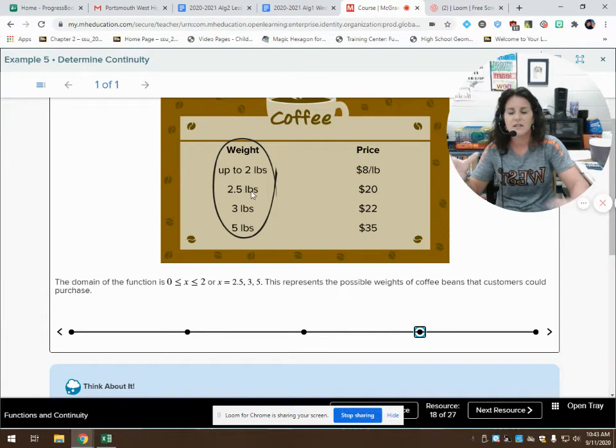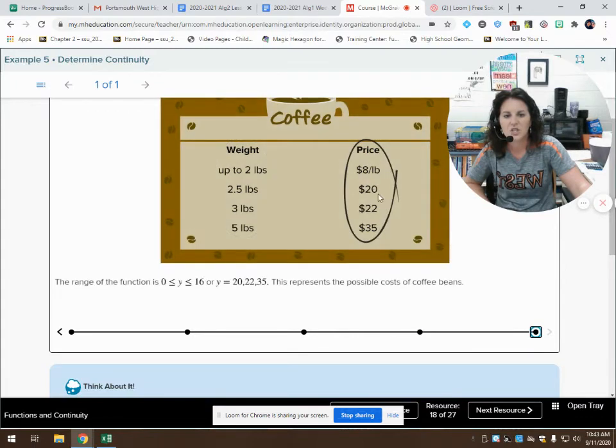They only sell it up to 2 pounds, then exactly 2.5 pounds, then exactly 3 pounds, and then exactly 5 pounds. So that is my domain. And my range is each of these corresponding y values. So my range could be $8 per pound up to 2 pounds, or it could be $20, $22, $35.